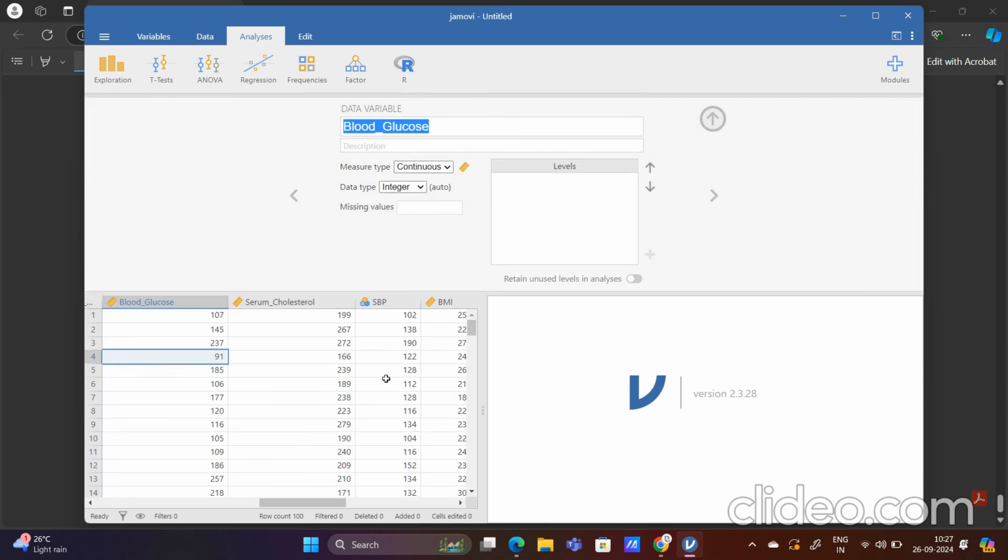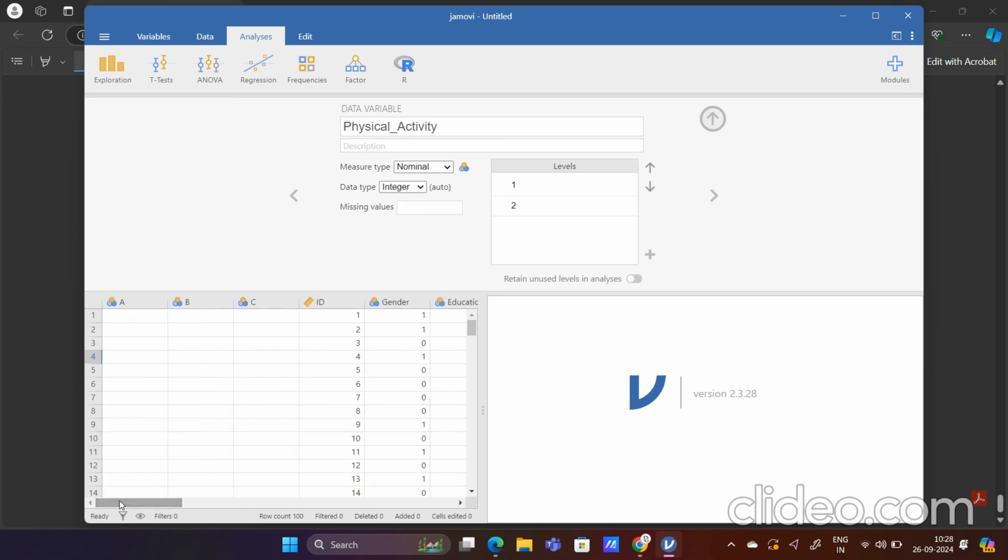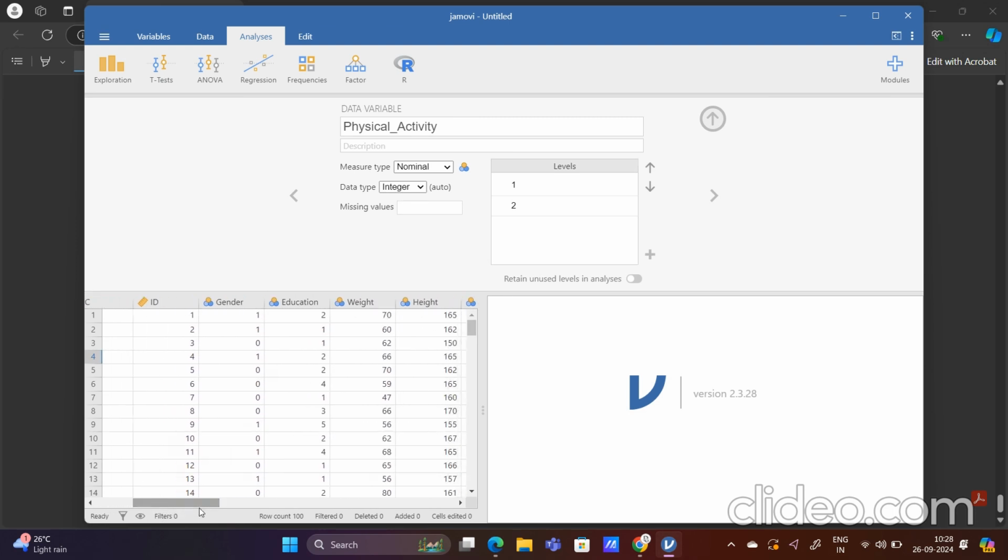So basically these are the variables, as you can see, physical activity. Now let me give the idea about these variables. The first variable is gender. Now you can tell me, gender is what type of variable? Gender is nothing but a nominal variable, right?